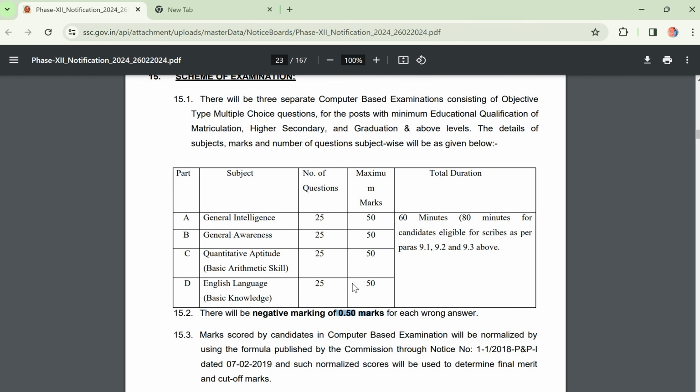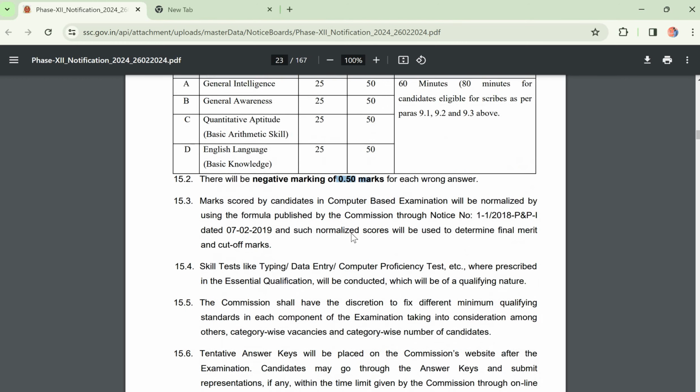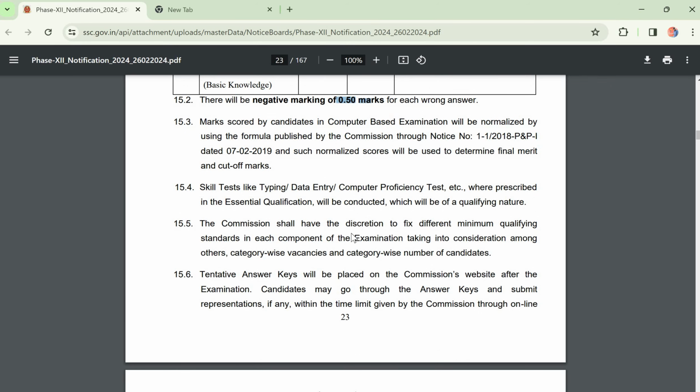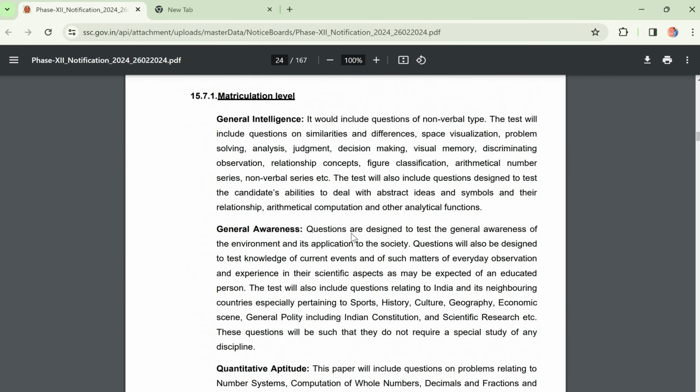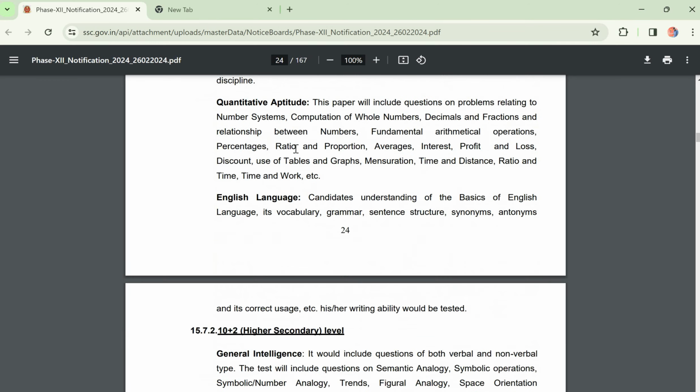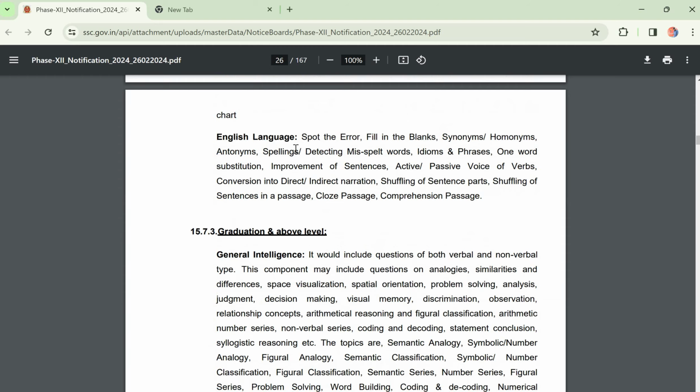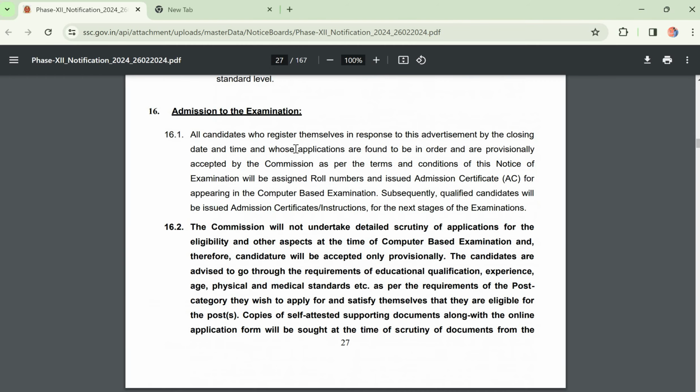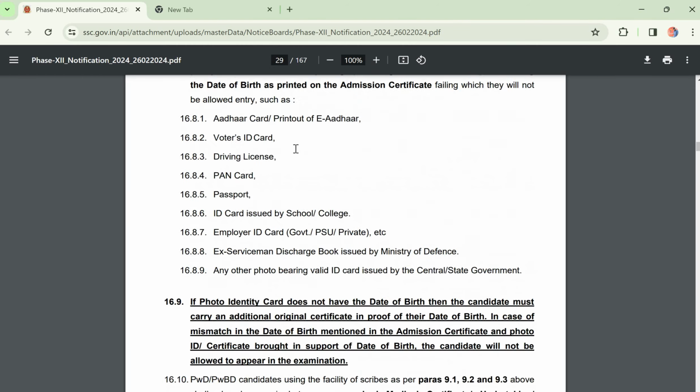There is a negative marking of 0.5, like half mark is negative for each wrong answer. Just keep in mind, in this SSC exam, speed is required. For matriculation level they have given the syllabus, just go through it, and for graduation level they have given the syllabus like this, you just go through it.